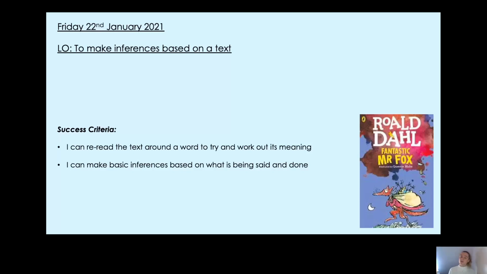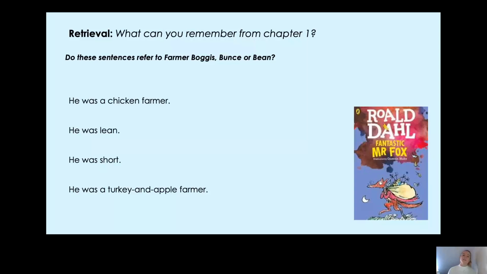Okay, now before we move on to chapter 2, I want to see how much you can remember from chapter 1. So here's your retrieval quiz. Do these sentences refer to Farmer Boggis, Bunce or Bean? So the first one, he was a chicken farmer. Second one, he was lean, he was short, he was a turkey and apple farmer. Now, if you need to use your book from last time, that is completely fine. But if you can do it from memory, that is brilliant, okay? So pause the video now and which farmer do each of these sentences refer to?